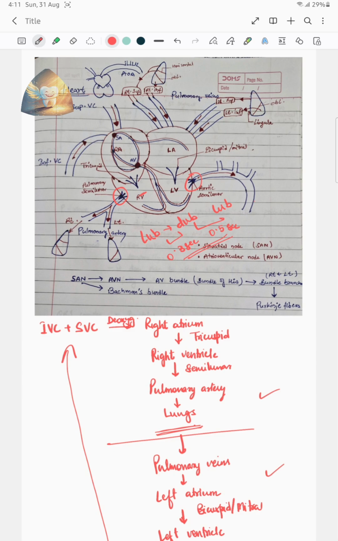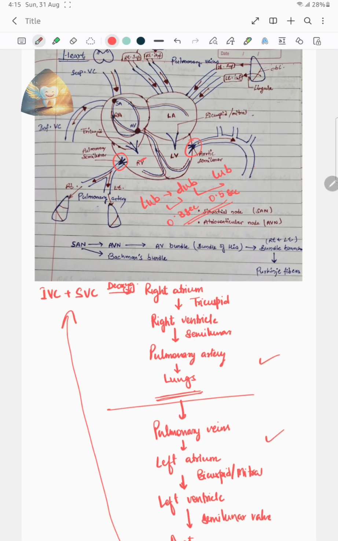Now the next topic that we will be starting will be the cardiac cycle. What actually is the cardiac cycle? Cardiac cycle is the sequence of mechanical and electrical events that occur with every heartbeat, from the beginning of one heartbeat till the beginning of the next. This is the cardiac cycle.